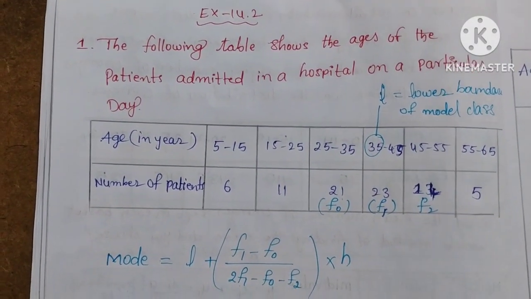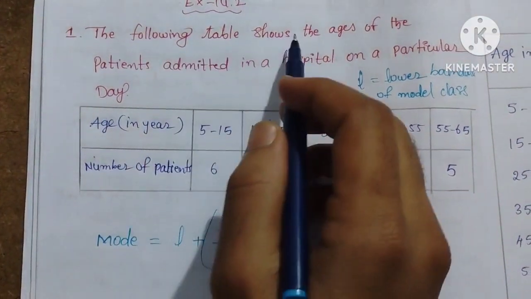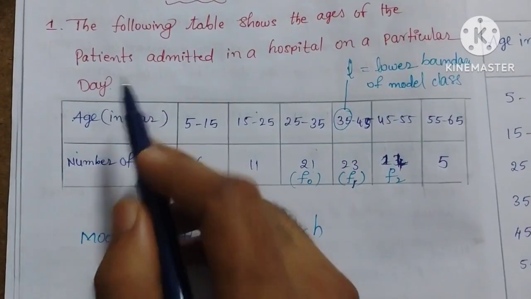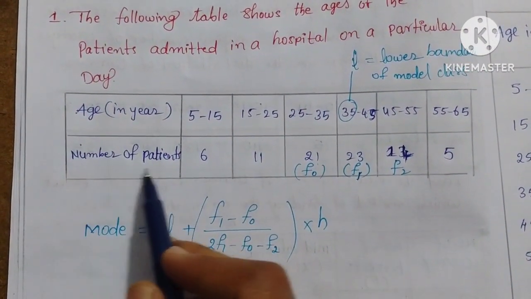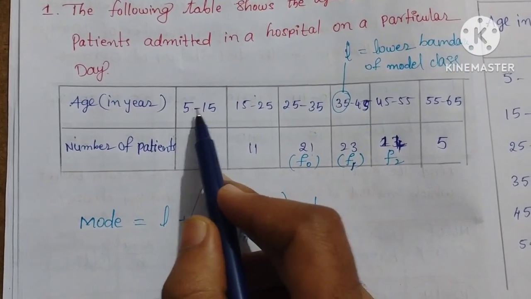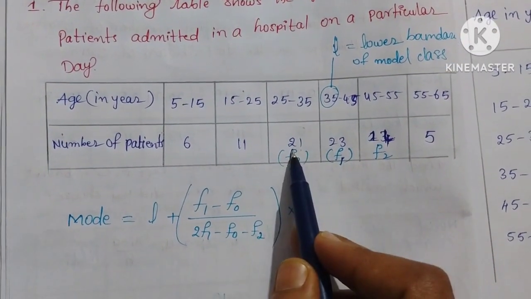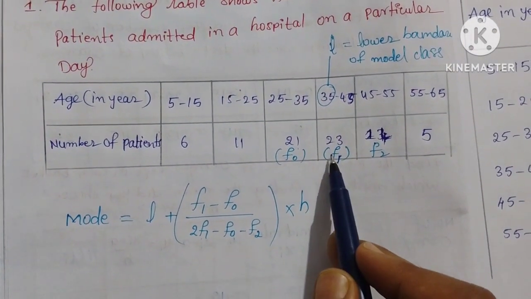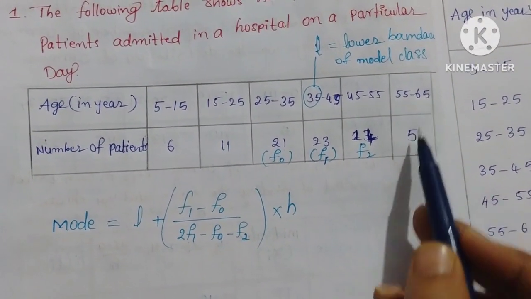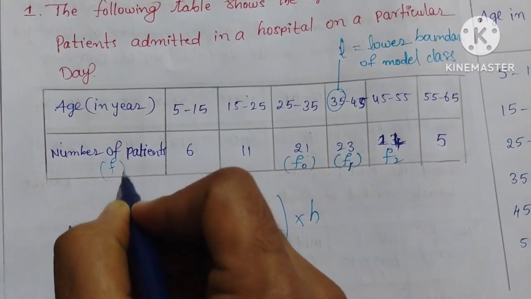In this class, we are going to discuss exercise 14.2, problem first question. The following table shows the ages of patients admitted in a hospital on a particular day. So ages and number of patients. Ages 5 to 15, it is a class interval given. 5 to 15: 6 members, 15 to 25: 11 members, 25 to 35: 21 members, 35 to 45: 23 members, 45 to 55: 14 members, 55 to 65: 5 members. Okay, it is ages given. This number of patients we have to take as a frequency.